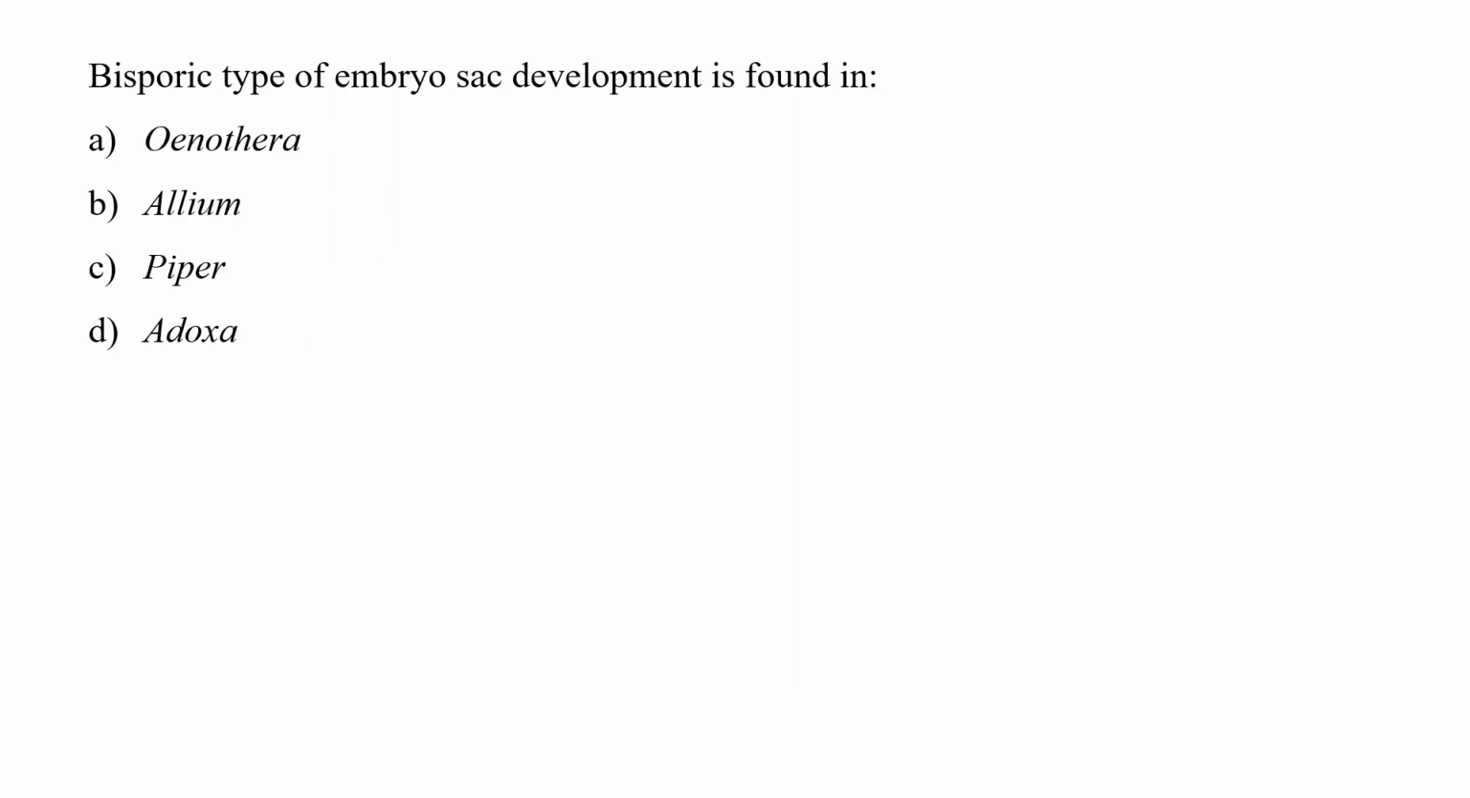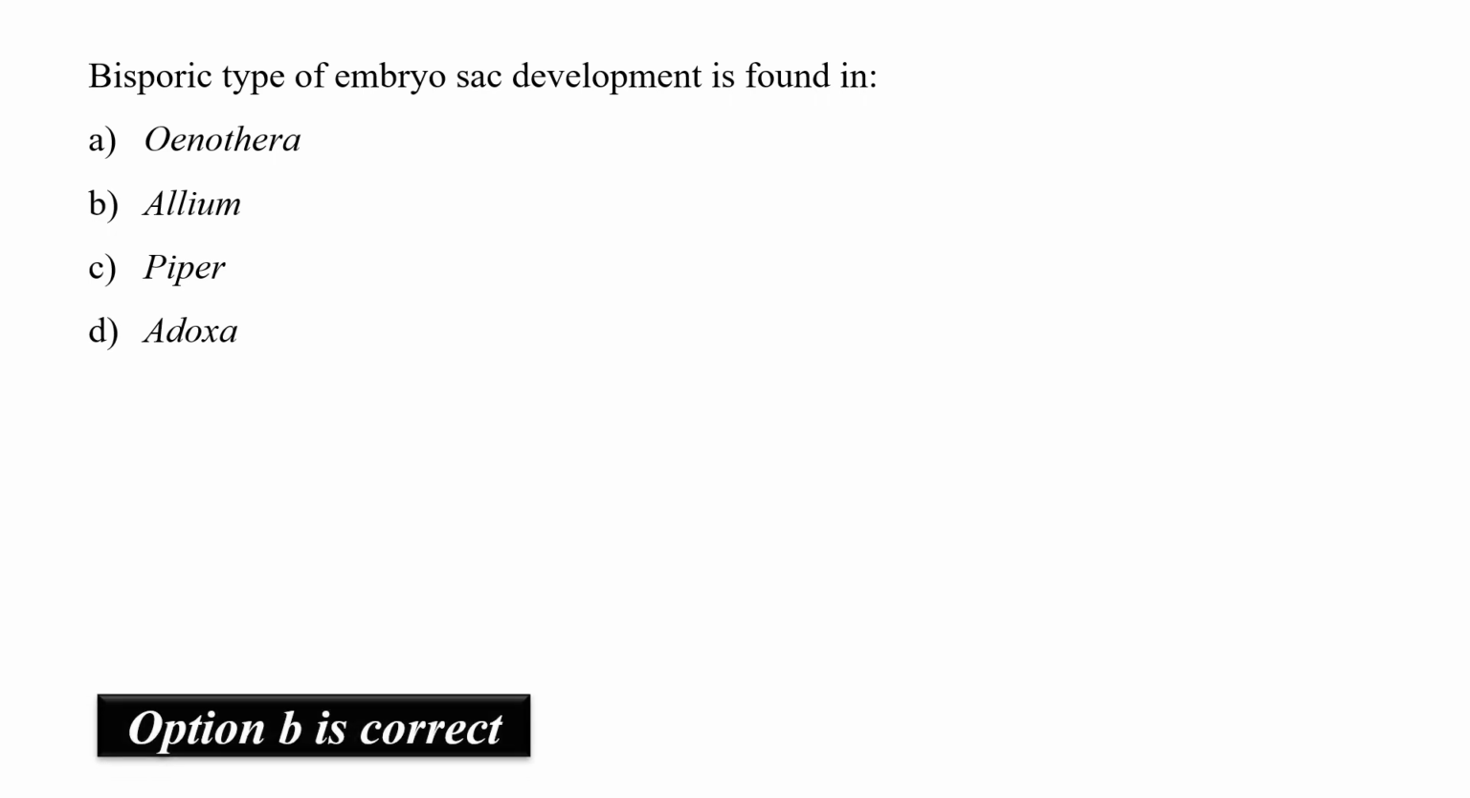Our next question is: bisporic type of embryo sac development is found in. Options are Oenothera, Allium, Piper, Adoxa. So the correct answer is B, that is Allium. In case of Oenothera, monosporic type of embryo sac development is seen, while in case of Piper and Adoxa, tetrasporic type of embryo sac development is observed.